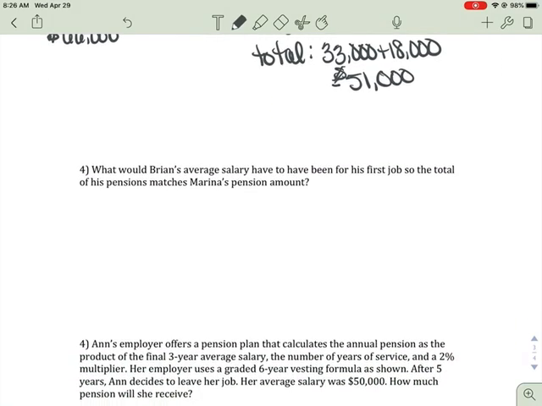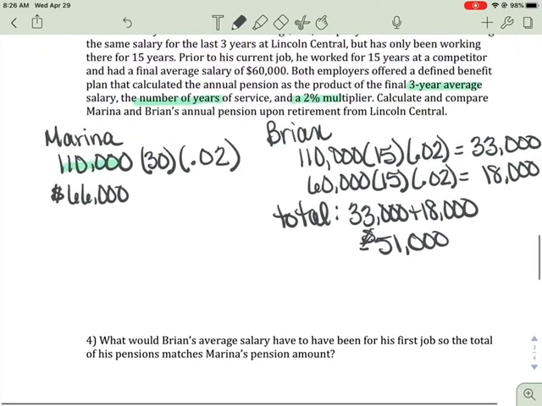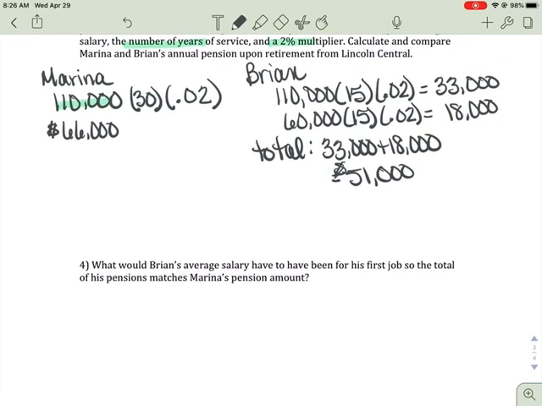What would Brian's average salary have to be in his first job so the total of his pensions matched Maria's? We may have to do a little bit of math here. We want 66,000, because that total has to equal the 33,000 he made plus, and I'm going to use x as my unknown.